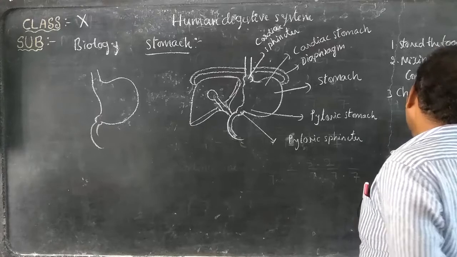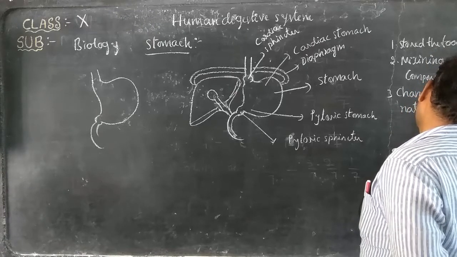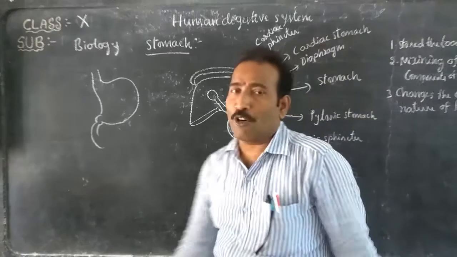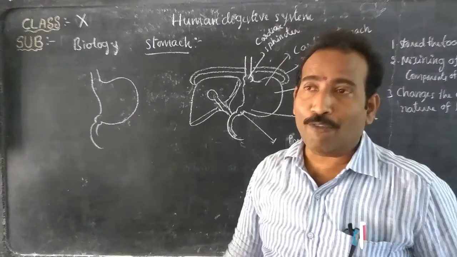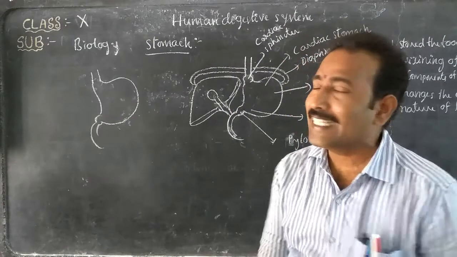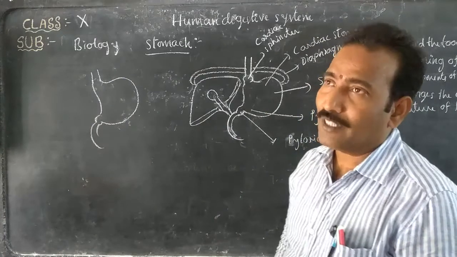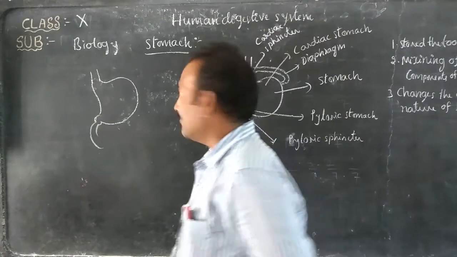The stomach plays three important roles. One is to store the food temporarily for 4 to 5 hours. The second is mixing various components of the food thoroughly. The third is changing the chemical nature.